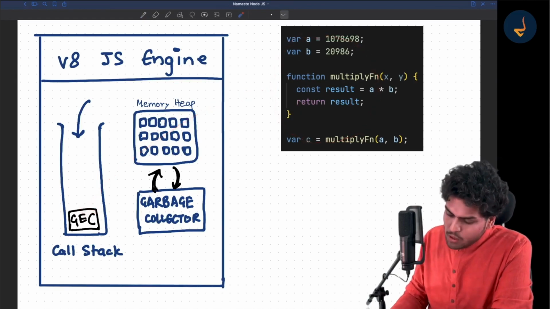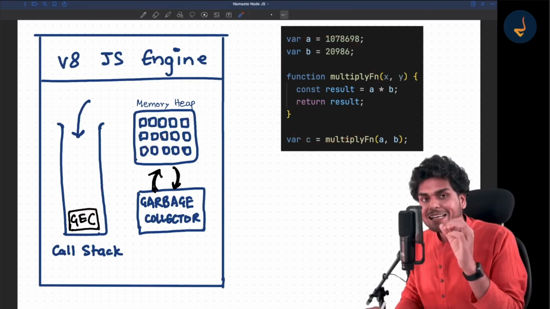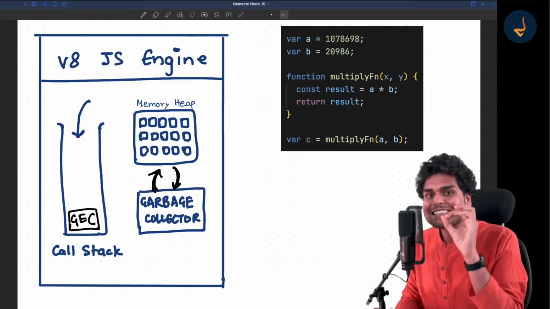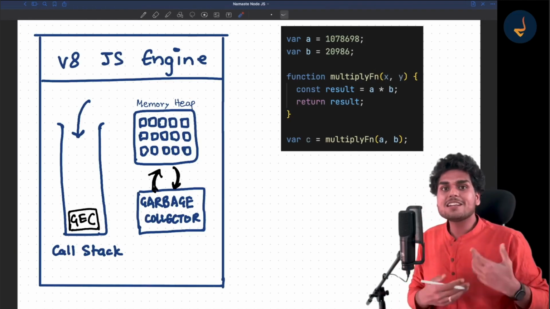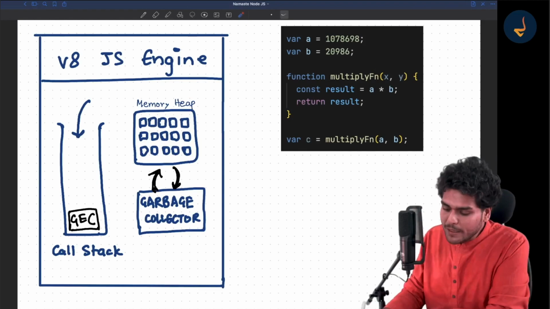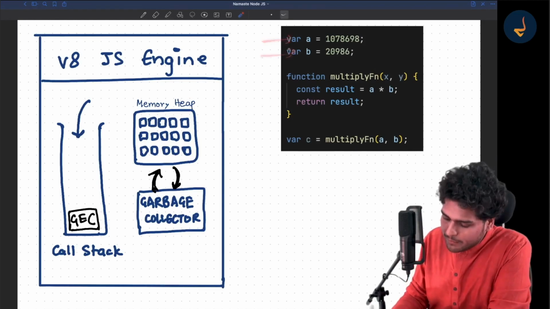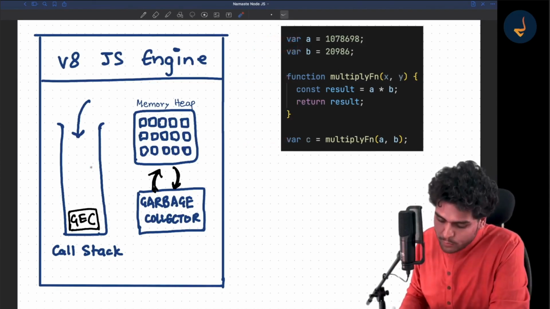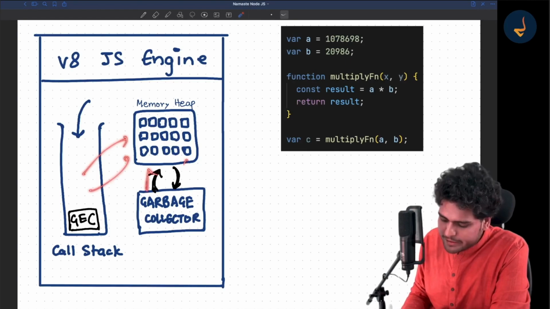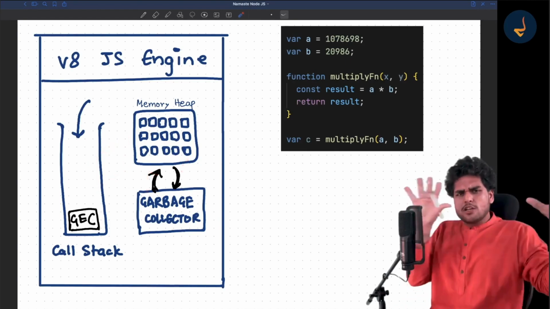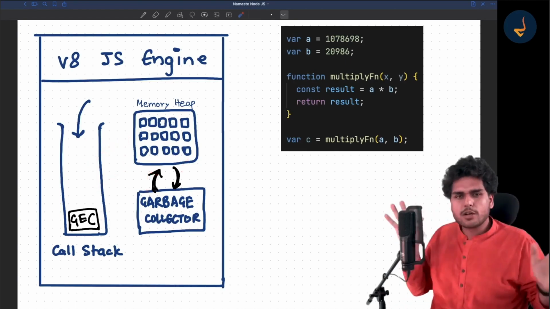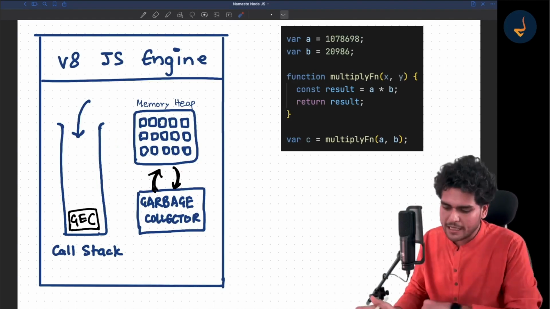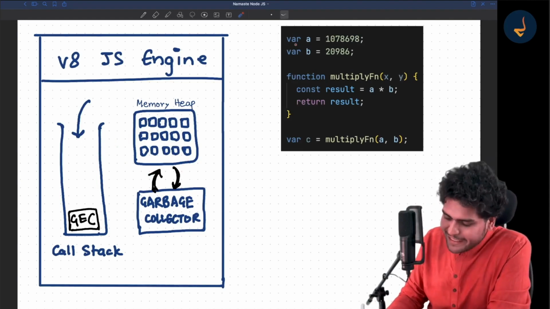Now this code is running in a synchronous single threaded way. What does it mean? That it will execute one line at a time. So first this line, then this line, then this line, something like this. And it will use memory space, it will do garbage collection and all that stuff in parallel. The JavaScript engine is just taking the code and executing very fast, line by line.